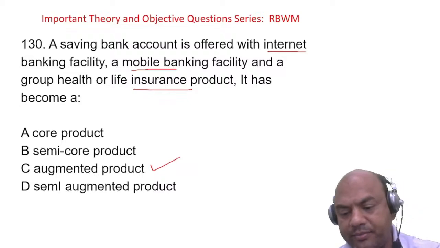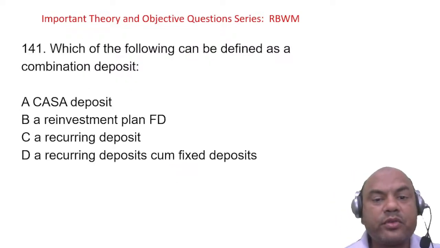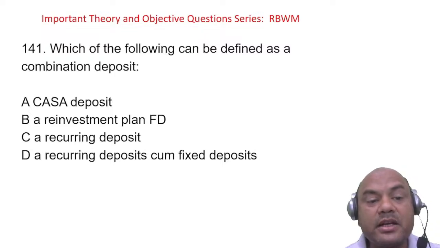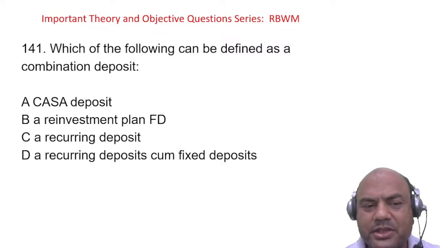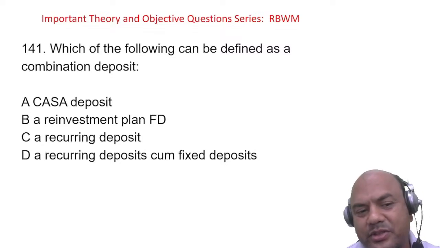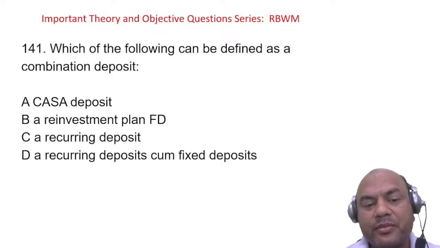One second. Which of the following can be defined as a combination deposit? Now this is again the same sort of question. Combination deposit: CASA deposit, augmented, a reinvestment FD, a recurring deposit, or a recurring cum fixed deposit. What is all this?